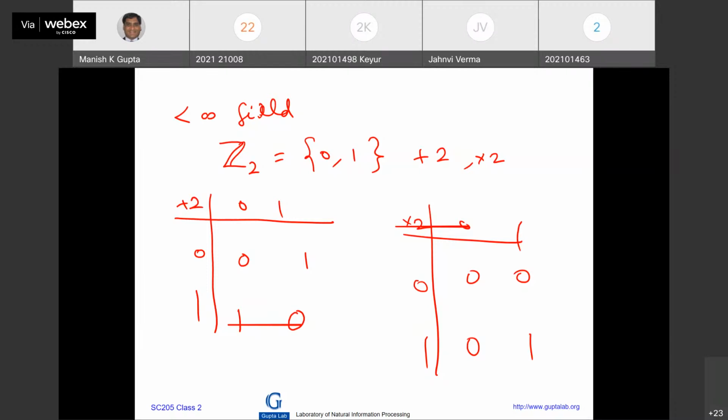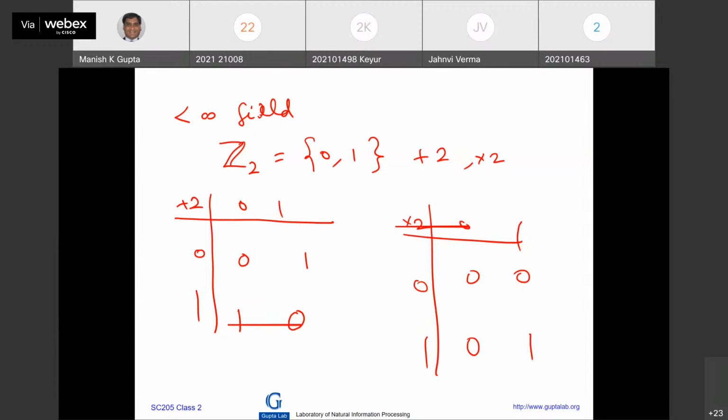And 1 plus 1 is 0. 1 is self-invertive because 0 is the additive identity, right? So that means both 0 and 1 have inverses. They are self-invertive. So essentially, every element should have an inverse with respect to addition, and also with respect to multiplication. Then only this will become a field.